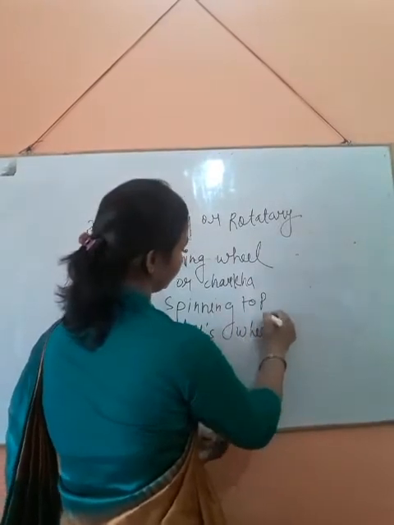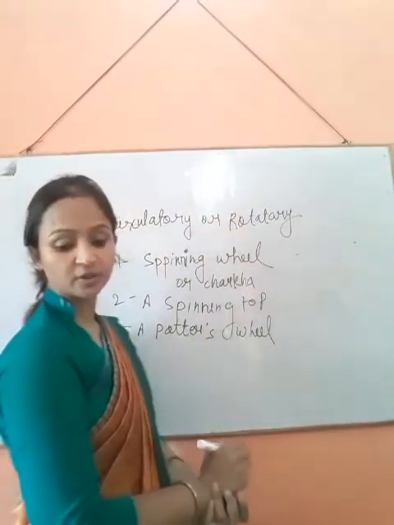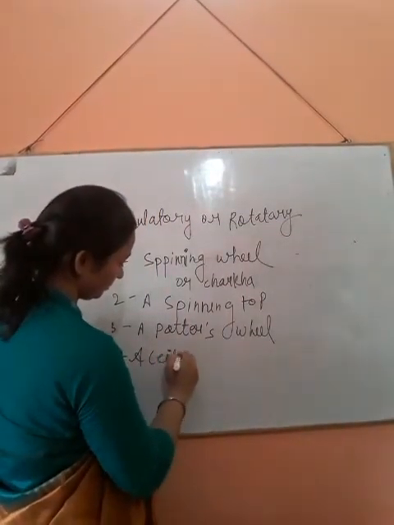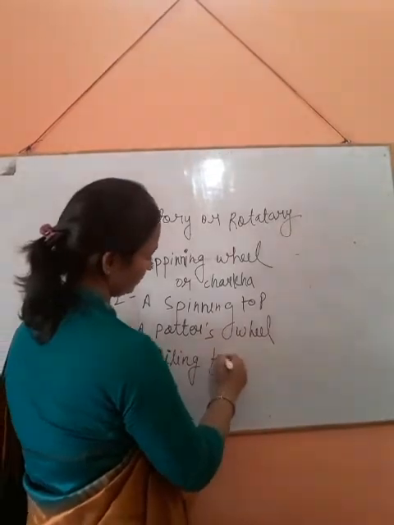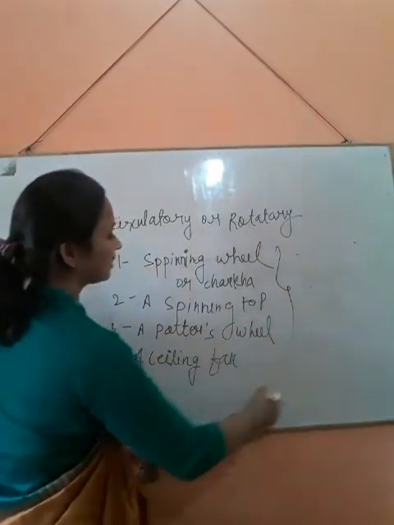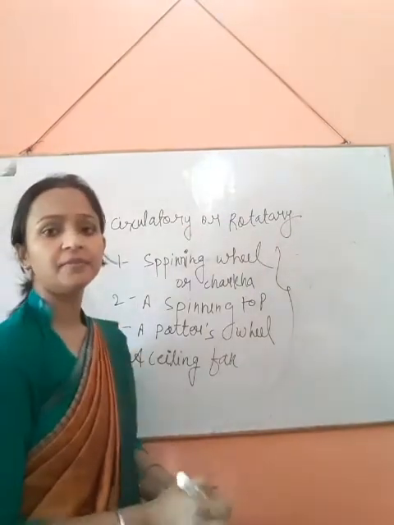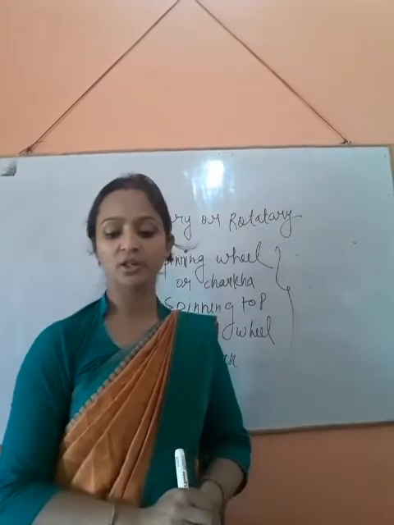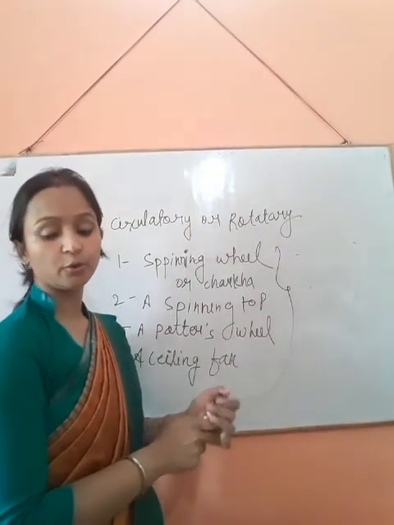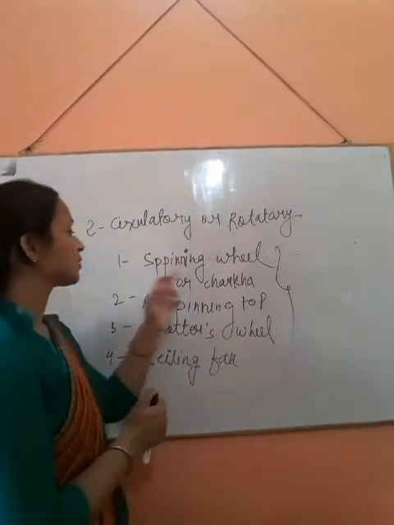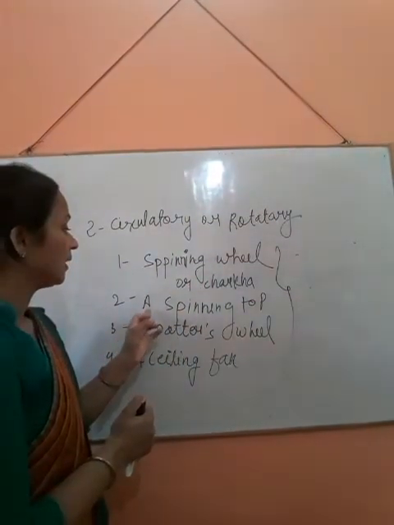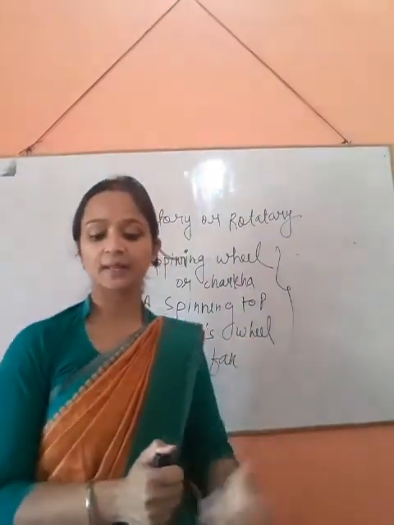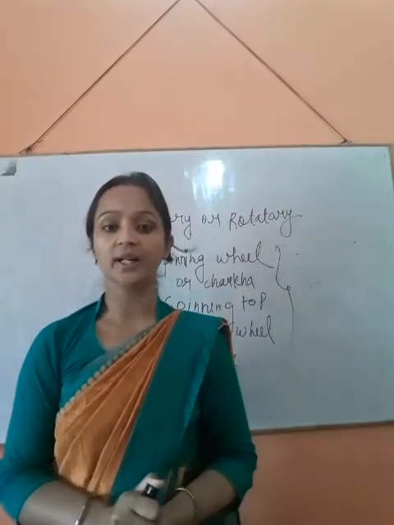And the fourth example is a ceiling fan. In these examples we can see that the position will not change. The spinning wheel or charkha, spinning top, potter's wheel, and ceiling fan are all examples of circulatory or rotatory motion.